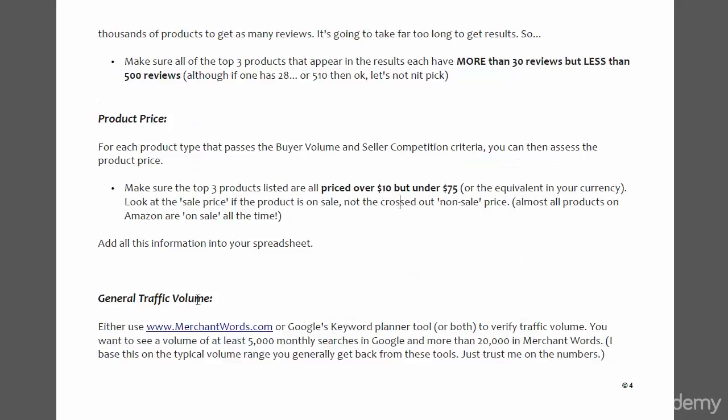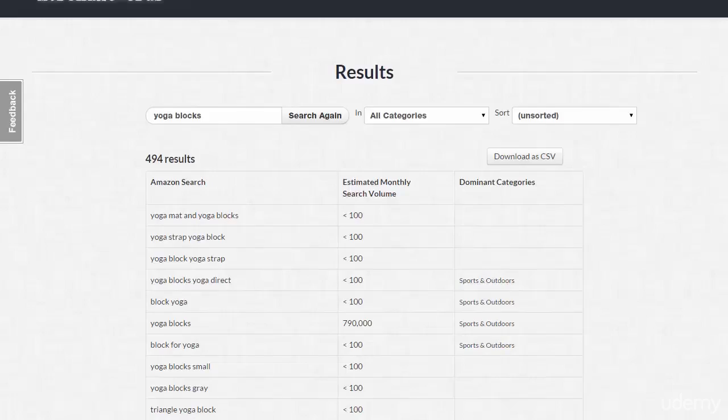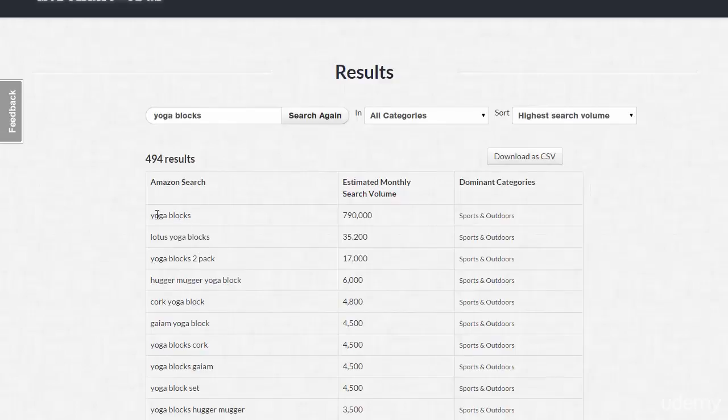Then we need to look at general traffic volume, and we can do this either on Merchant Words or on Google's Keyword Planner, or both. And I've written down some criteria here. So on Merchant Words, we literally just go to the search page and we type in, again, yoga blocks. And once we have the results, we need to sort by highest volume first, and then we can see the estimated search volume for each of these types of yoga blocks. It's only estimated, but we can certainly get an idea whether people are searching for a particular product, and in this case they are.